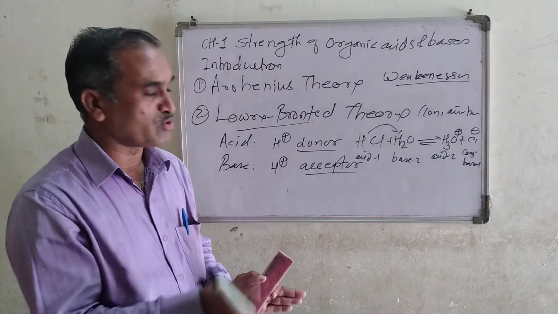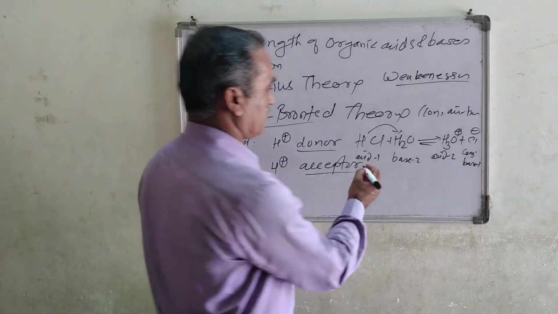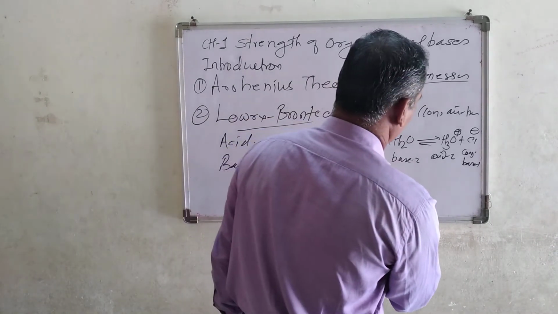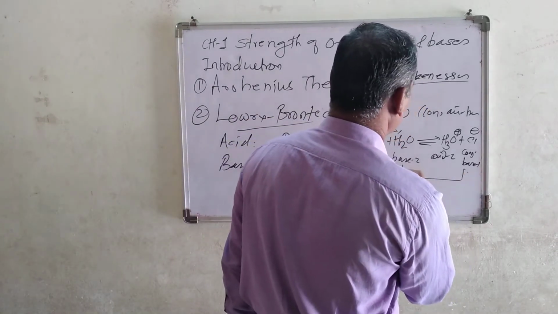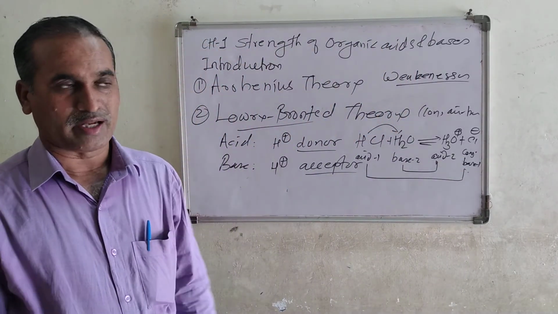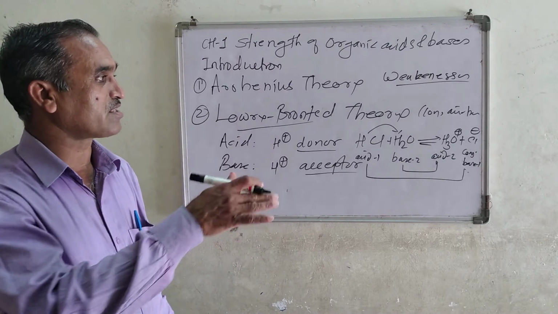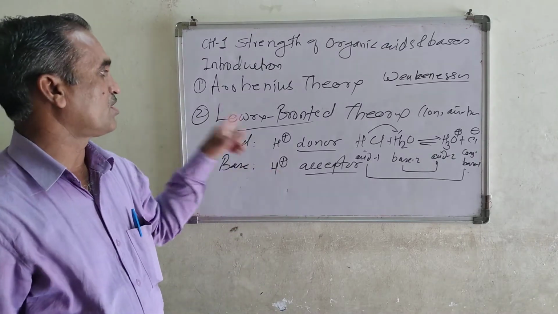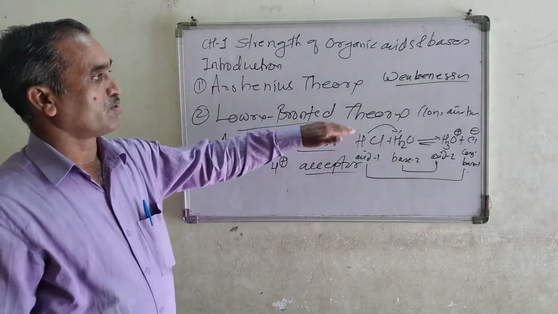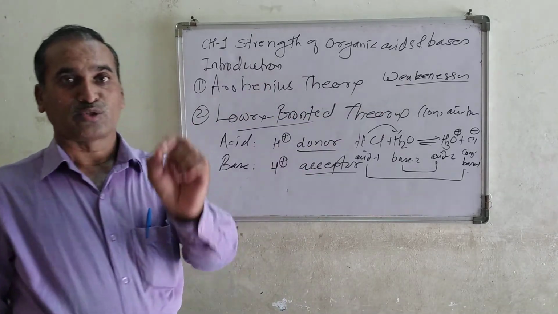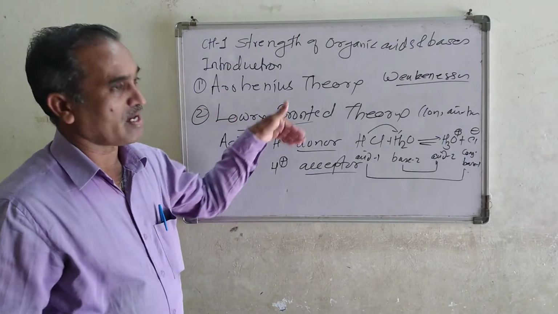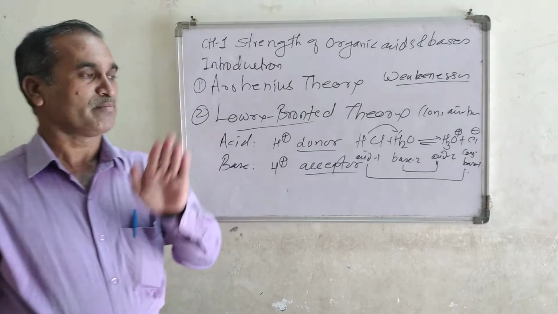So there is a conjugate acid base pair. This acid is the conjugate base with this one, and this base is the conjugate acid with this one, and this type of pair is called a conjugate acid base pair. That theory is known as the Lowry-Bronsted theory, also known as the conjugate acid base theory, and according to them, these are the definitions of acids and bases.